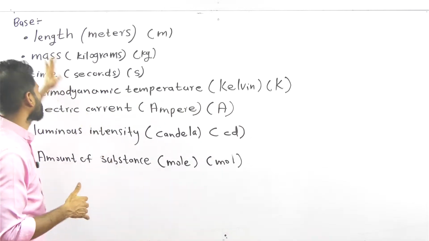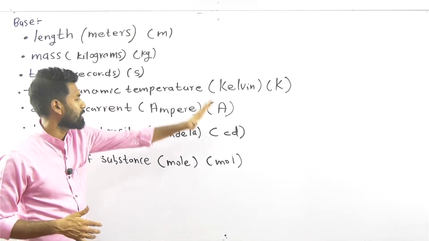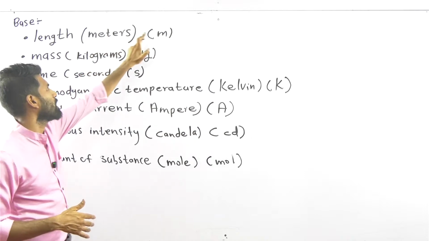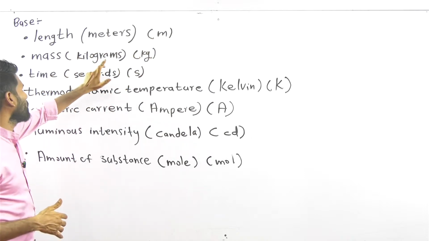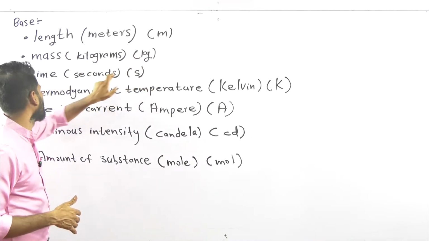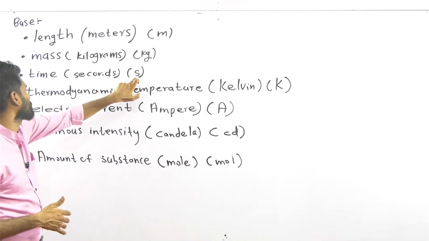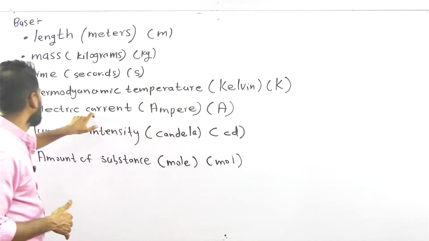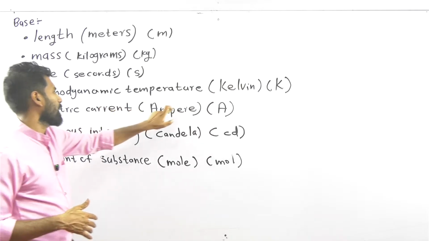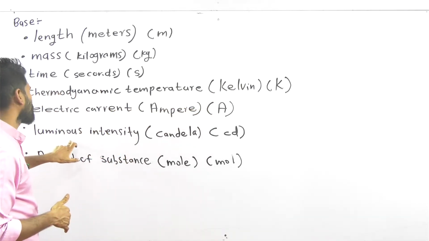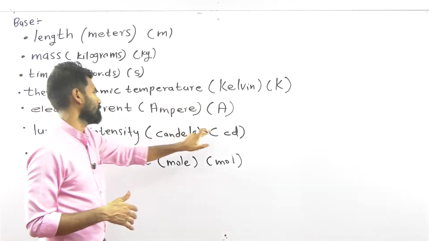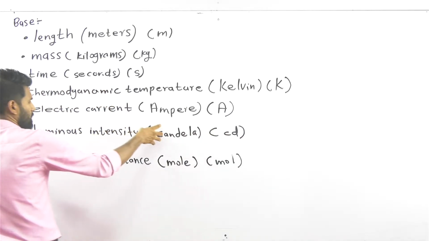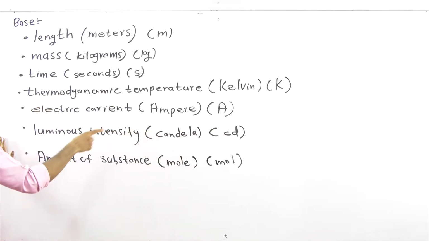Okay, and these are the SI units to measure the base physical quantities: length by meters, symbol m; mass by kilograms, simply kg; time by seconds, simply s; thermodynamic temperature by Kelvin, capital K; electric current by ampere, capital A; luminous intensity by candela, cd. We'll explain these things when we are at the exact lesson, but just have the idea.